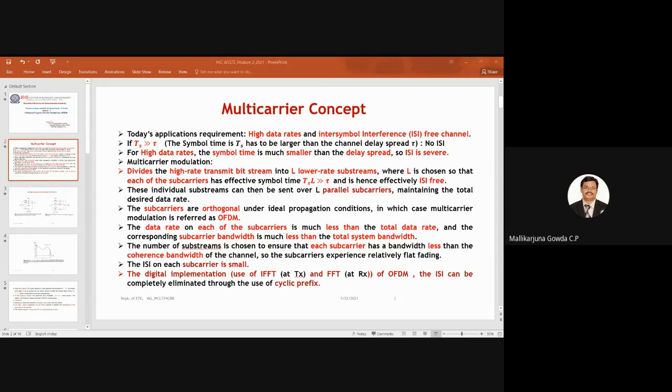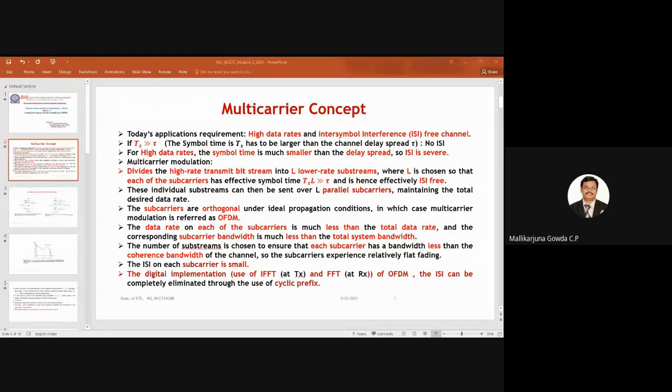So the value of L is chosen such that each subcarrier has an effective symbol time much greater than the channel delay spread, and the channel is free from intersymbol interference.